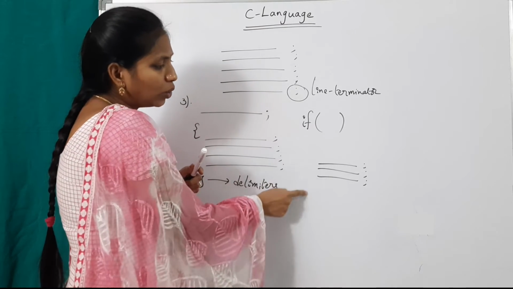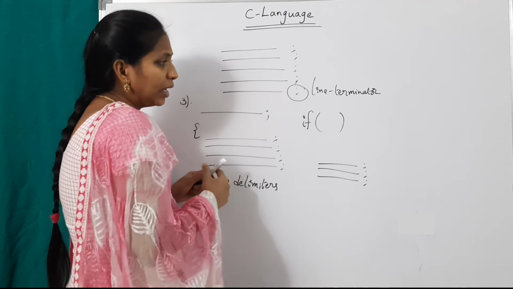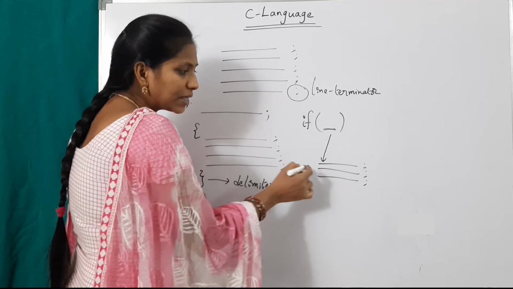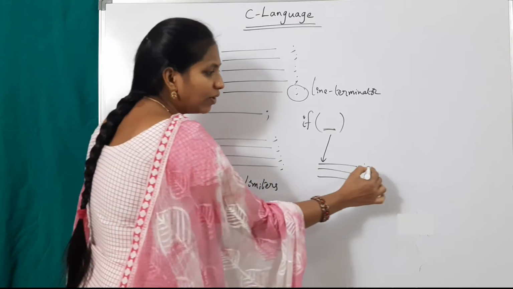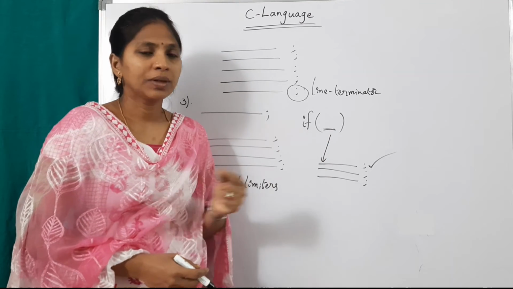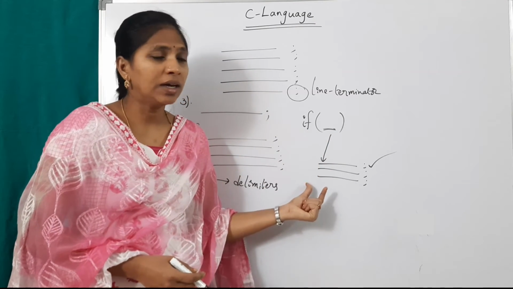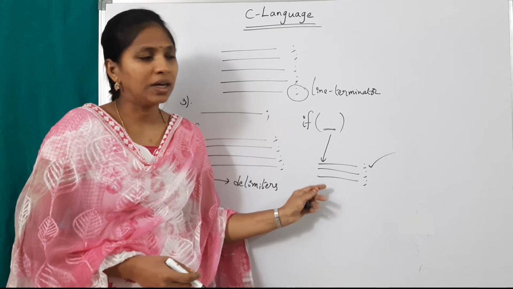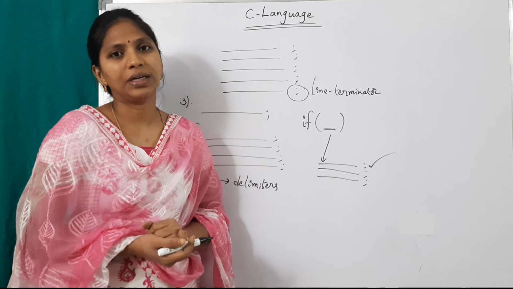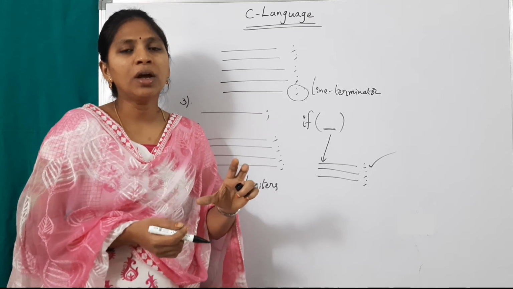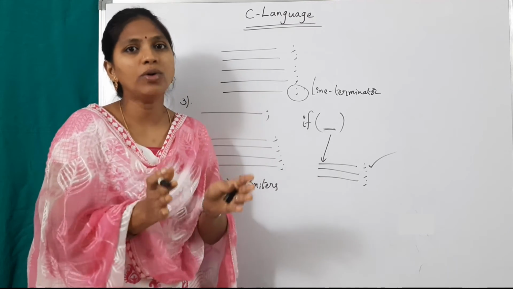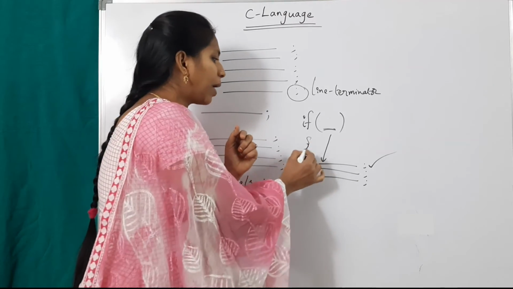Suppose there are no flower brackets. If this condition is true, control comes here. It will not execute these 3 statements. It will execute only one statement related to this condition, because there are no flower brackets. This is not a compound statement. This is a single statement. This is another single one. This is another single statement. If you want to treat more than one statement as a single unit, meaning a compound statement, take flower brackets.